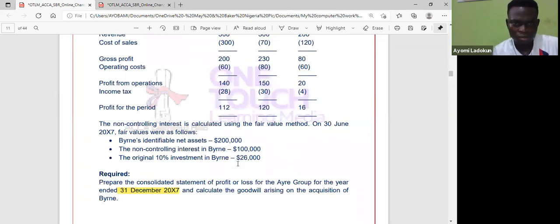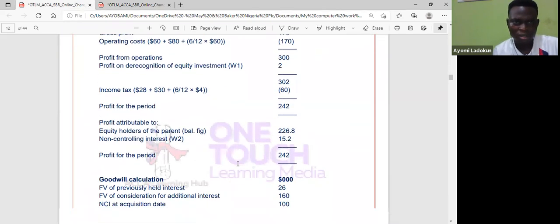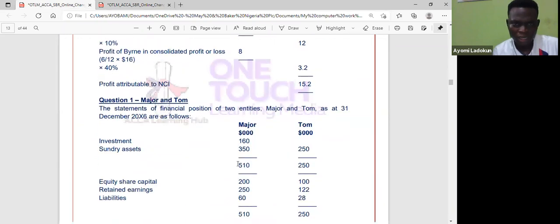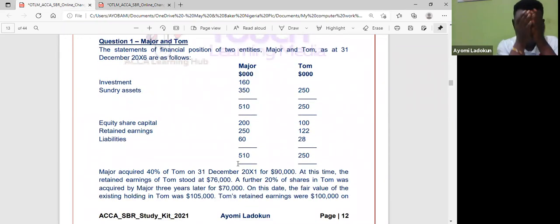Okay, so let's move on to the next question. I think I have it. So we have one more question here. Question one. It said the statements of financial position of two entities, Major and Term, as at 31 December 20x1 are as follows. So we have Major and Term here.